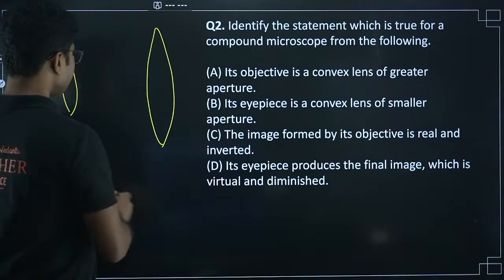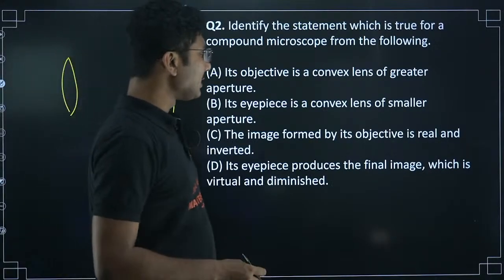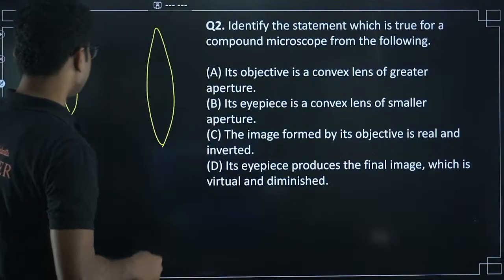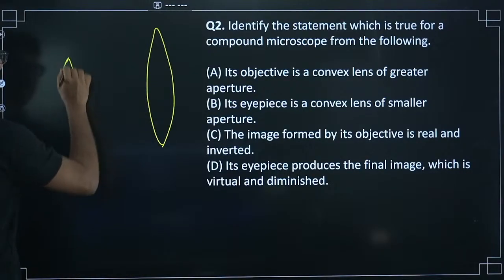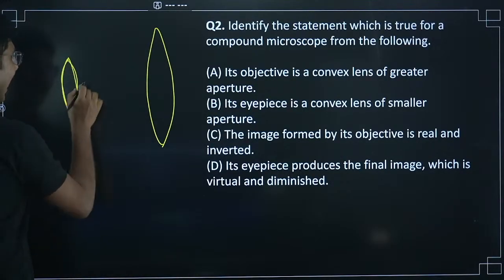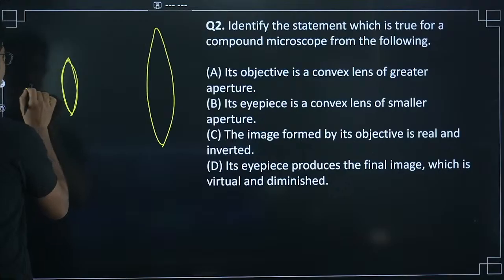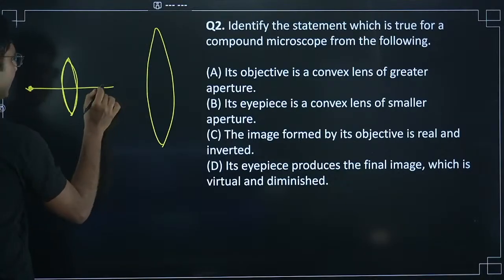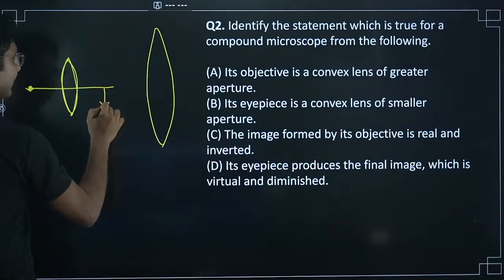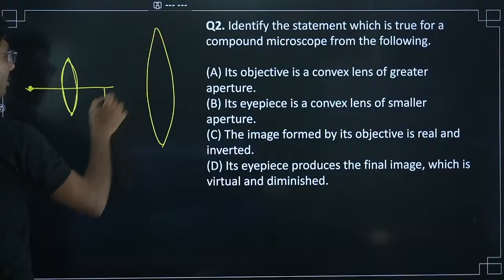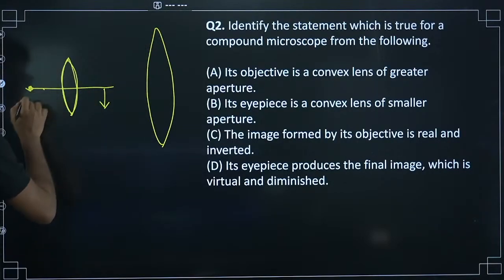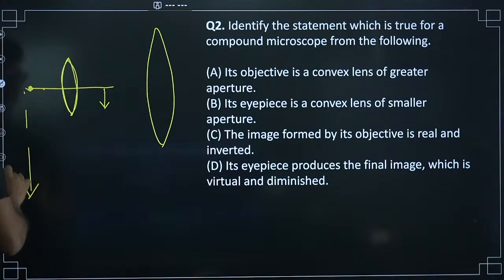Now the image formed by its objective is real and inverted. So the first image, here is the object, it forms an image real and inverted, and then the final image is formed by this eyepiece, which is virtual, and it is again inverted and highly enlarged.